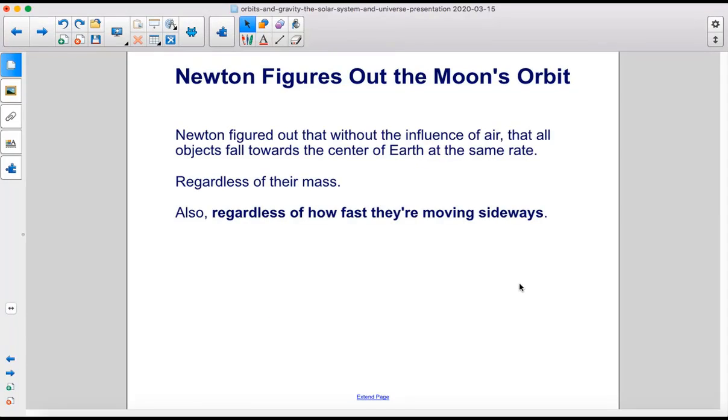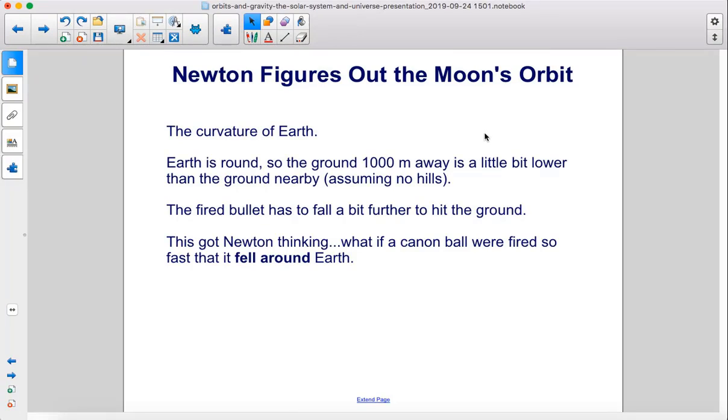Newton figured out that without the influence of air, all objects fall towards the center of Earth at the same rate, regardless of their mass. Also, regardless of how fast they're moving sideways. The curvature of Earth. Earth is round, so the ground 1,000 meters away is a little bit lower than the ground nearby, assuming no hills. The fired bullet has to fall a bit further to hit the ground.